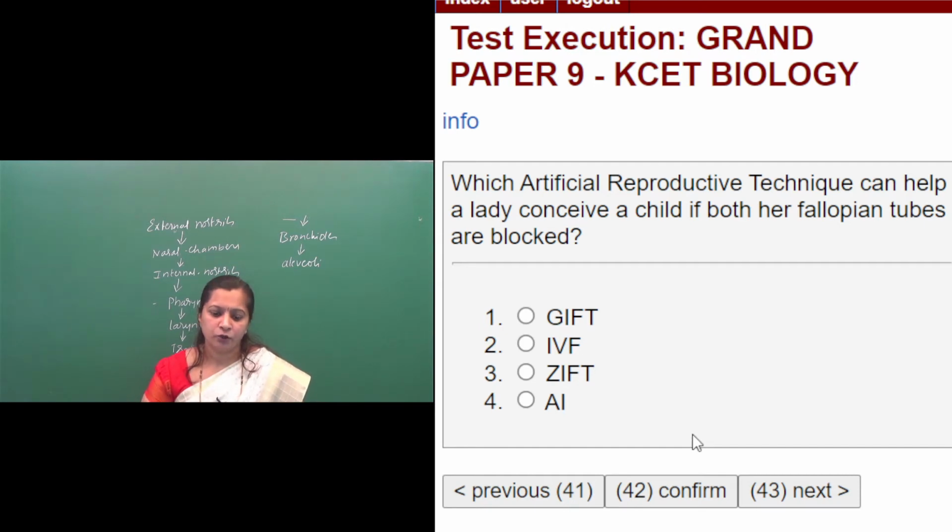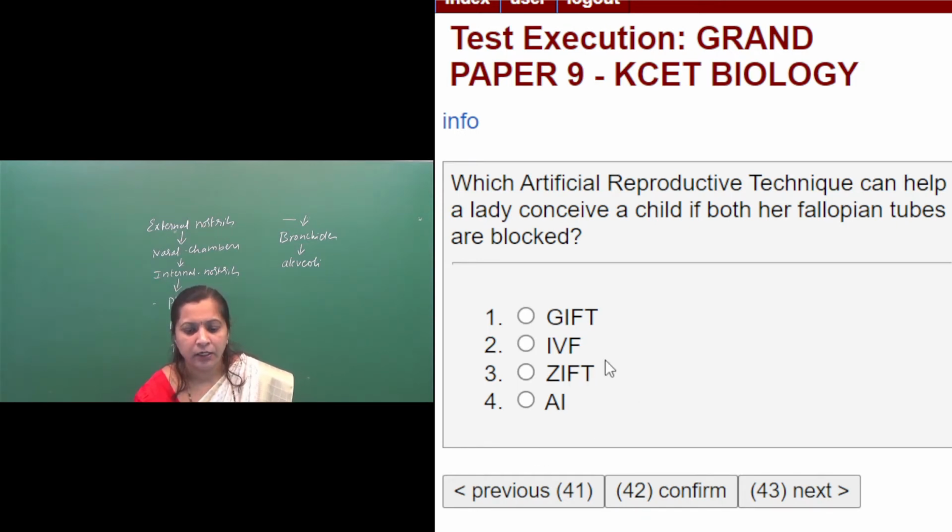Okay, so the method which helps the lady to conceive a child if both her fallopian tubes are blocked is the IVF. Okay, but the third option, what they have given is ZIFT, zygote intrafallopian transfer. So again after in vitro fertilization, the zygote or embryo up to 8 blastomeres is transferred to the fallopian tube.